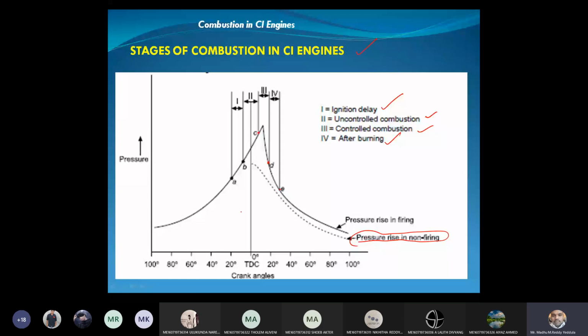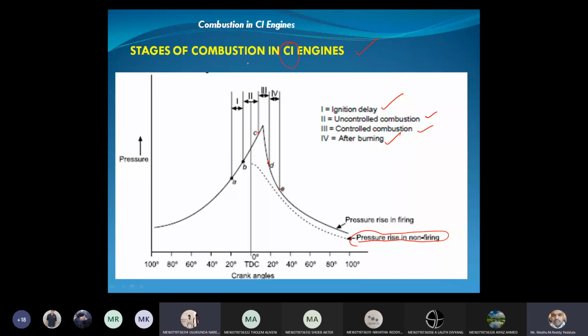Now here, the point A is approximately 20 to 25 degrees before TDC. What is point A? You tell me. What are we doing at point A? Please respond. Spark is injected. Hey, this is a diesel engine.